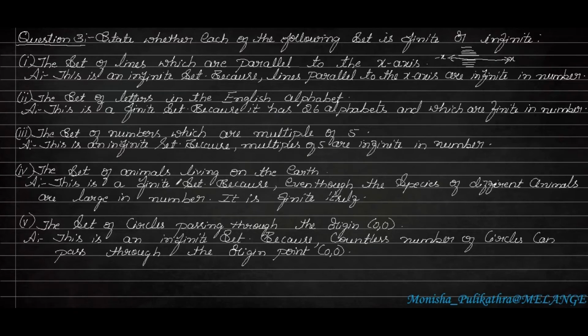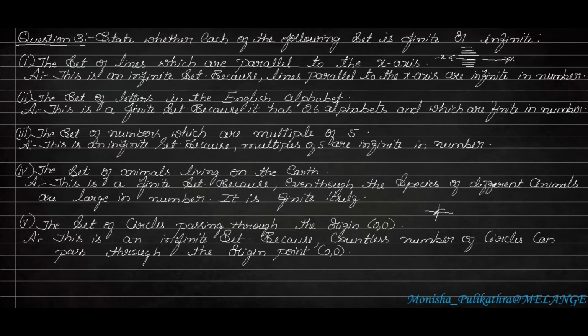So this is a finite set because even though the species of different animals are large in number, it is finite itself. Okay, next, moving on to the last sub-question: the set of circles passing through the origin point. This is one more tricky question. If this is considered as the x and y axes, then the center will be the origin point.